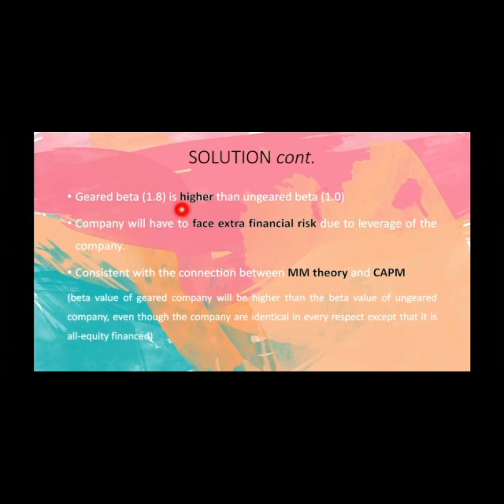All of this is consistent with the connection between MM theory and the CAPM, which is that the beta value of the geared company will be higher than the beta value of the ungeared company, even though the companies are identical in every respect, except that one is all-equity financed.